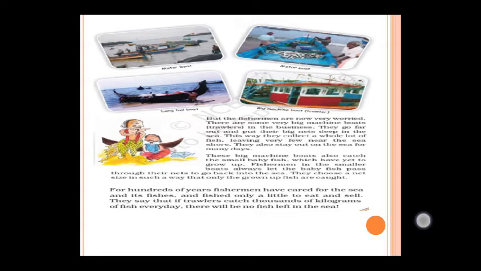Listen here. This fisherman was worried. Why is he worried? Because you can see a big machine boat. Big machine boats are trawlers. They are businessmen. So for business purpose, they catch the fish and they will sell the fish. How will they catch the fish? They go far away.